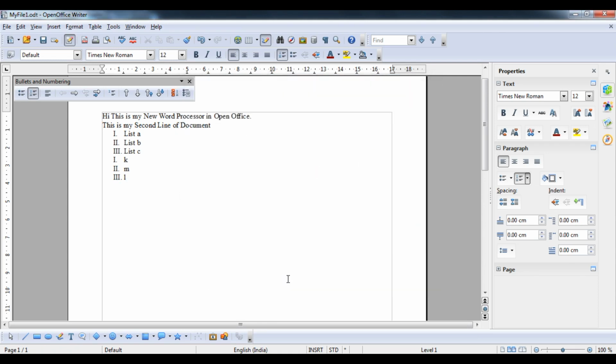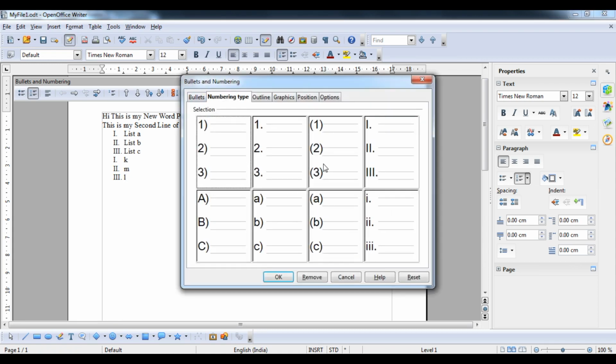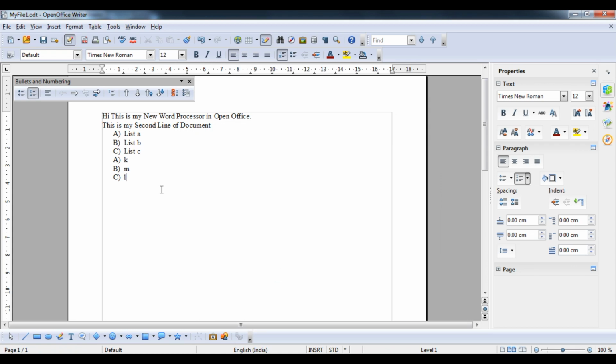Roman, apply. Now you can see that it has been applied. There are a number of list types: 1 2 3, 1 2 3 with a round bracket, Roman numerals, small Roman numerals, ABC, capital ABC. You can click one of them and see it in your listing. And students, the bullet list actually provides you the bullet, suppose A, B, C, whatever.